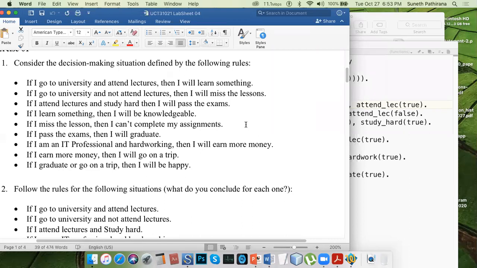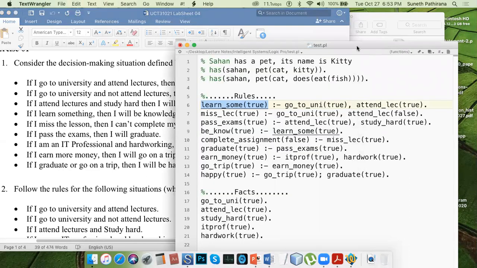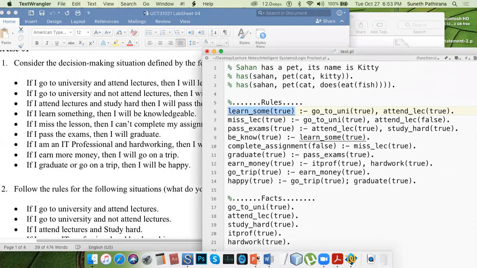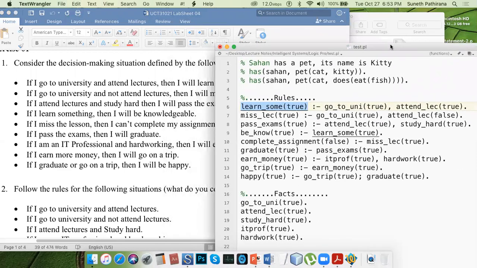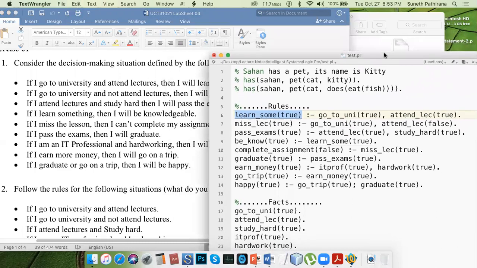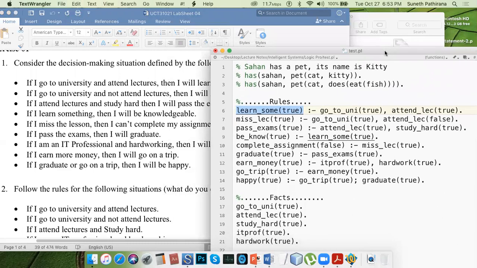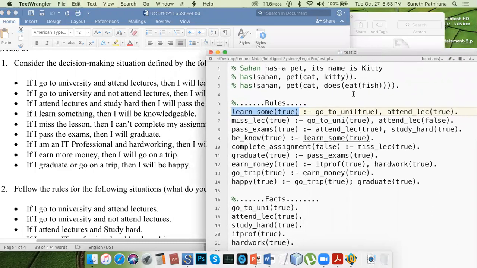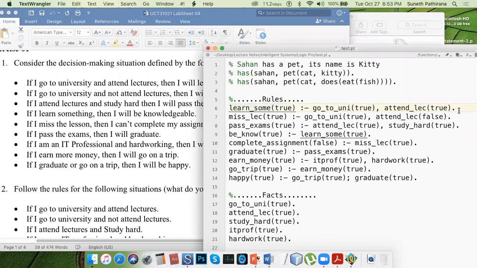Then only you can represent this information or knowledge using any appropriate KR technique, what we call the knowledge representation technique. This is one of the best practical ways of doing that.